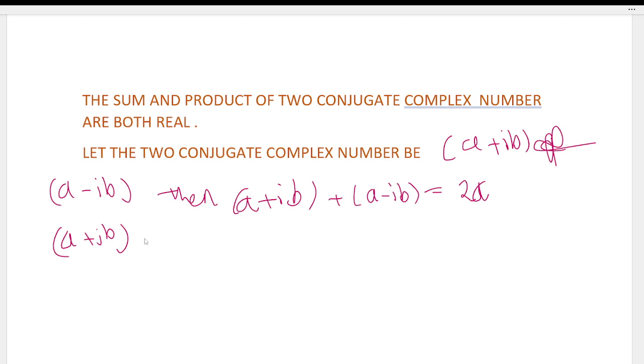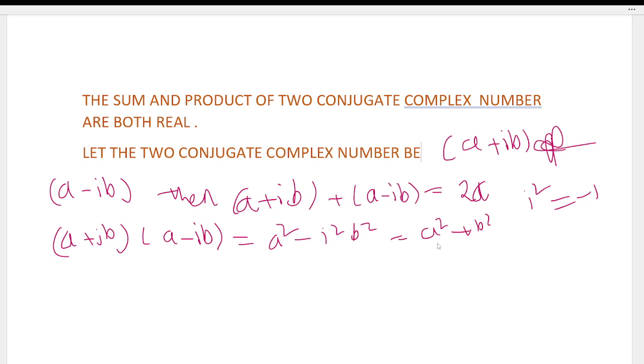Now (a plus iota b) into (a minus iota b) is equal to a square minus iota square b square, which is equal to a square plus b square, since iota square means minus 1 and minus minus becomes plus. So a square plus b square is real.